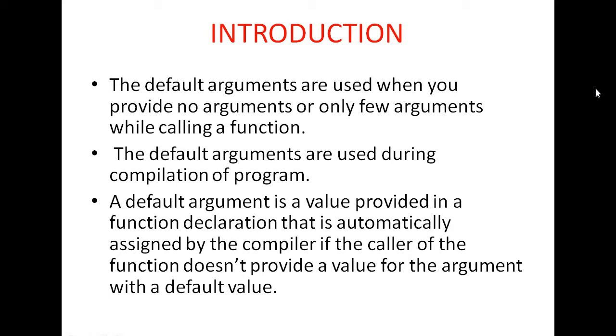Let us consider that in the function call two arguments are there, so in the function definition also two arguments must be present. If only one argument is present in the call, there must be one argument in the definition. Otherwise there is a type mismatch and the compiler will give an error message.